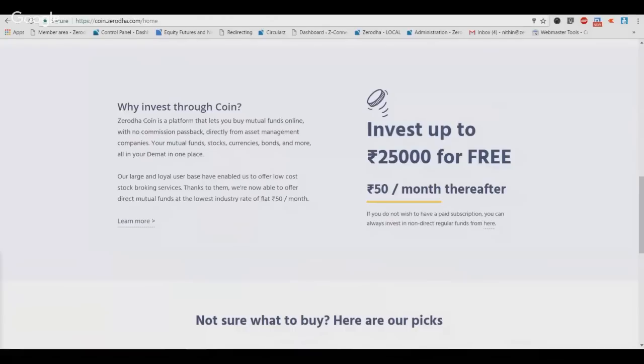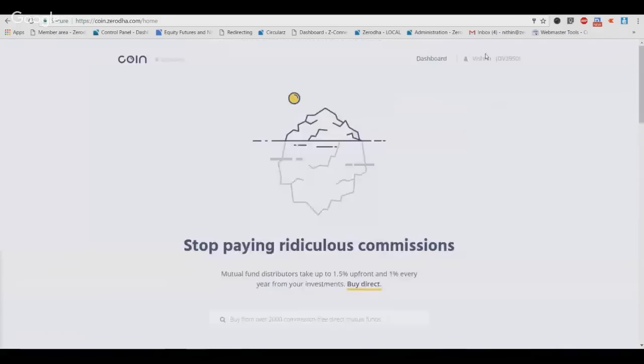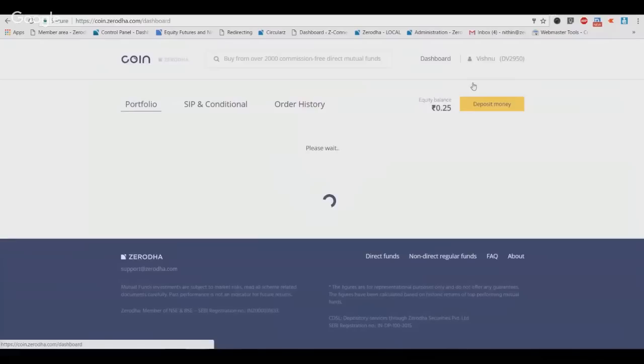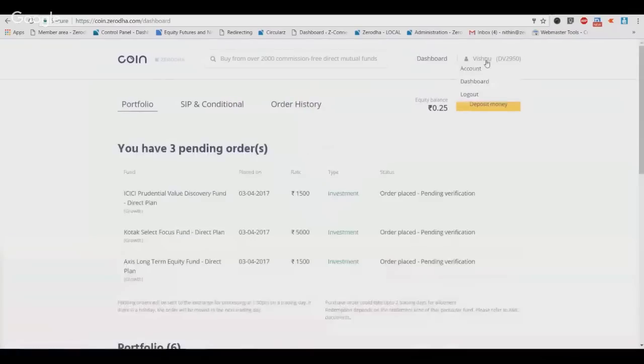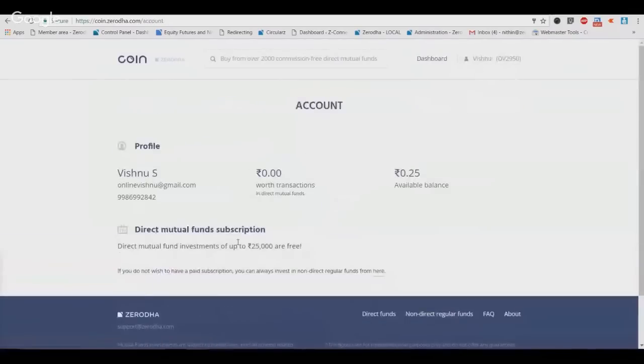Right, now, how does the subscription work? Let me go back to the dashboard. If I go to the account, as you can see, until my first 25,000 of investments are through, you will see a value of 0 here. This value will keep increasing, and the day it hits 25,000 and over is when that 50 rupees monthly fee will start kicking in.